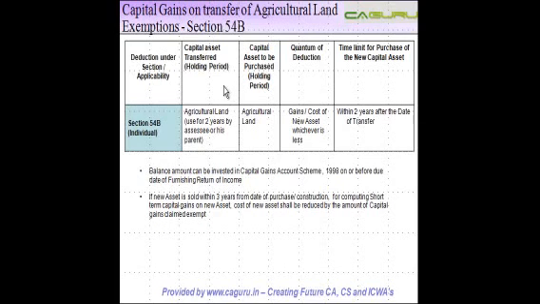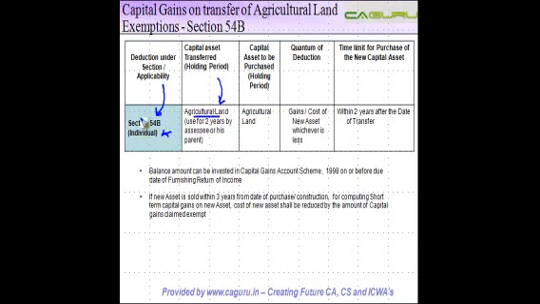Now let us see the exemption in respect of capital gains arising on transfer of agricultural land. This exemption is dealt with in section 54B. Deduction under section 54B is available only to an individual. The capital asset which is transferred should be an agricultural land.